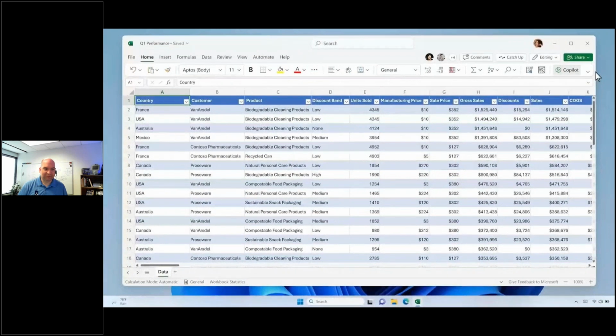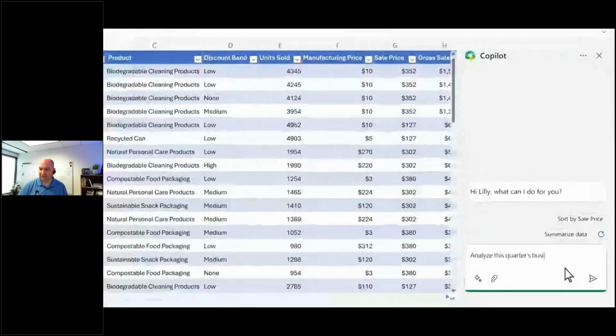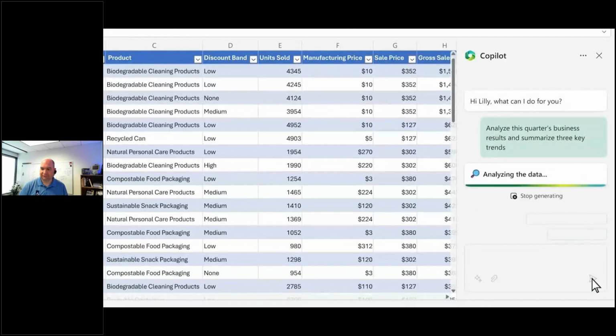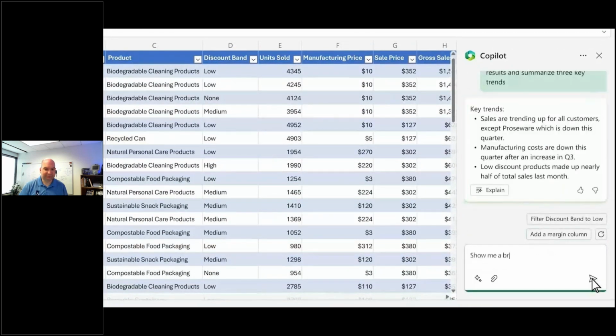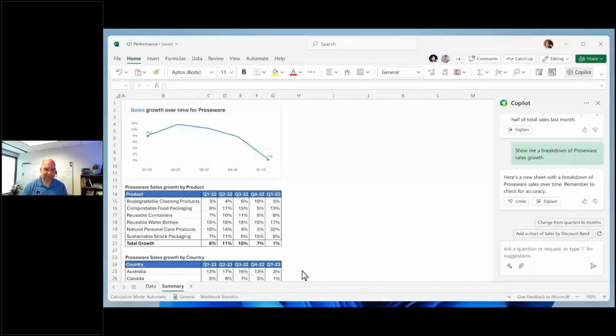Say you need to analyze this quarter's sales results for the monthly business review. You start by asking Copilot to analyze the data and give you 3 key trends. Within seconds, you've got what you need, but you want to drill in. You ask Copilot a follow-up question about one of the trends. Copilot creates a new sheet, giving you a sandbox to play in, and helping you get a better understanding of what's happening without modifying the data in the original sheet.